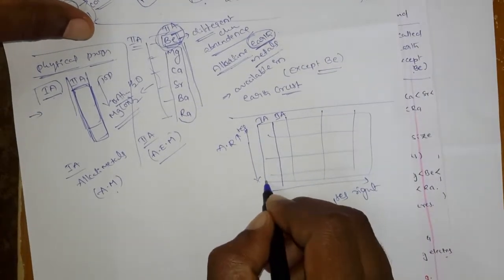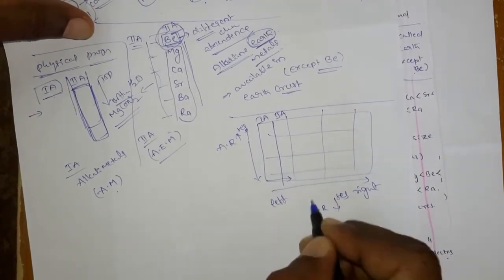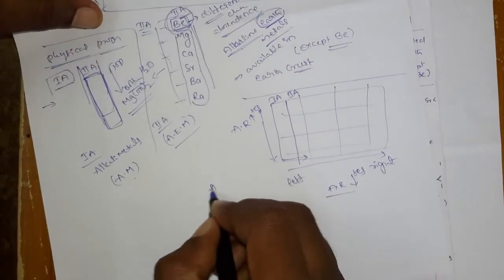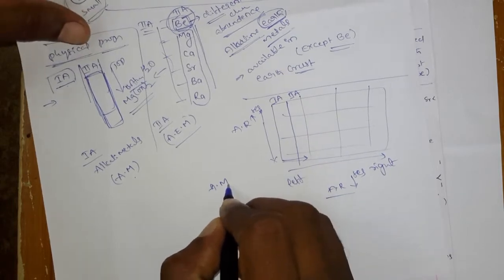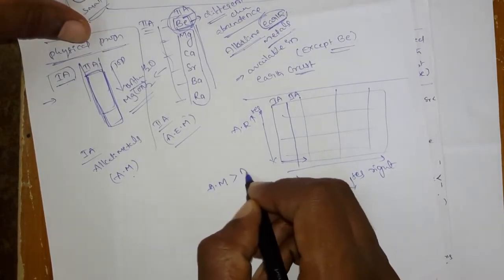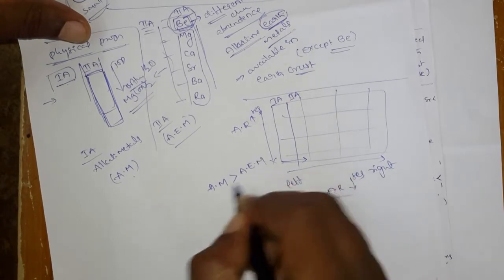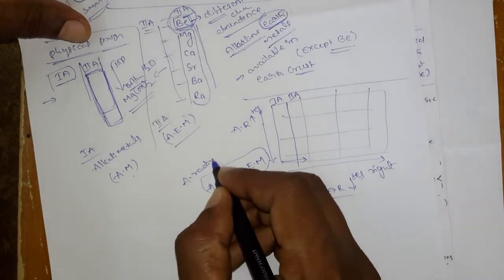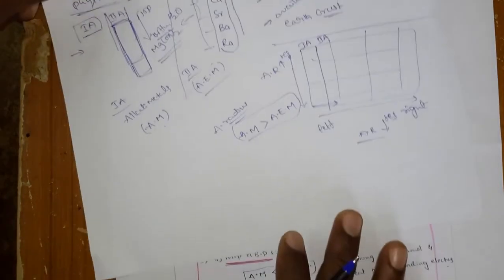Okay, that means from left to right what is happening? The atomic radius decreases, so compared to the alkali metals, the alkaline earth metals' atomic radius will be less. Okay, this is all about the atomic radius. Then what about the ionic radius?